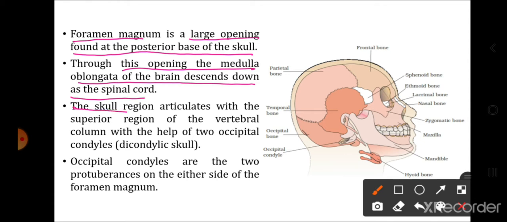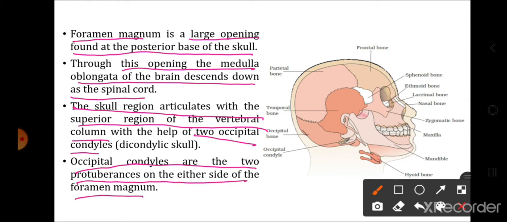Now the skull region articulates with the superior region of the vertebral column. So the upper part of the vertebral column articulates with the skull. How does it join? With the help of two occipital condyles. Condyles are protuberances. And how many occipital condyles are there? Two. So it is called a dicondylic skull. Occipital condyles are the two protuberances on either side of the foramen magnum.